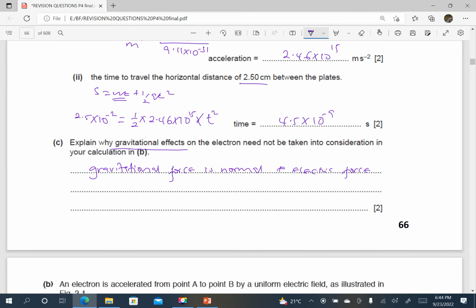Also, you would realize that the force due to the electric field, which I'm calling Fe, would be much greater than the force due to the gravitational field, which I'm calling Fg. These two symbols are showing much greater. Or in writing, you would just say much greater. Fe, that is the electric force, is much greater than the gravitational force. Therefore, the effect of the gravitational force is too small and can be neglected or is negligible.